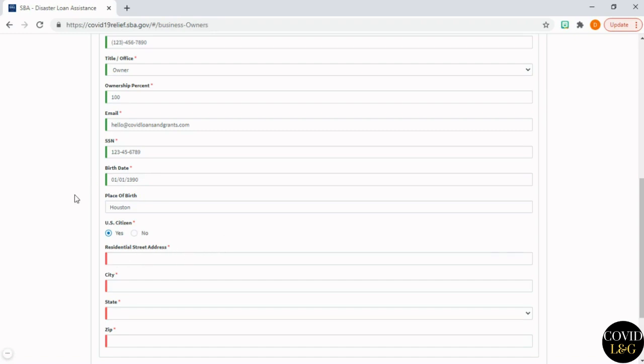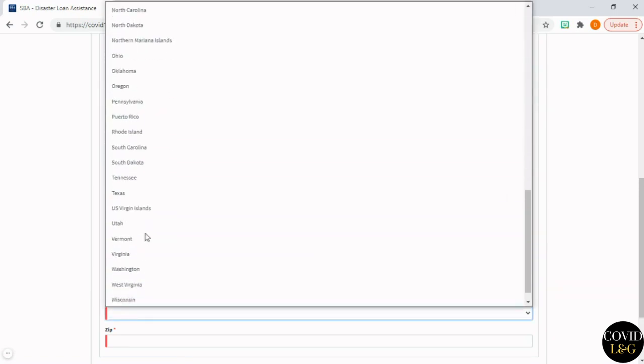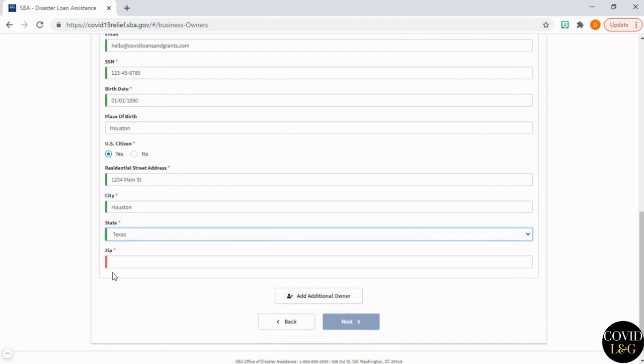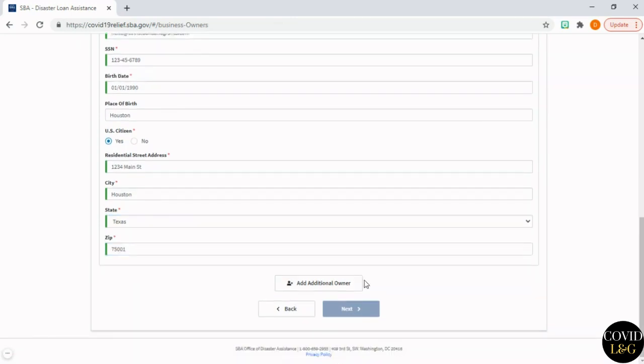Residential street address, as for my personal address. The city in which I live. The state. And my zip code. If I had any additional owners to include, I'd click this Add Additional Owner button and add those owners. And the reason why the next isn't highlighted yet is because I have to go back to